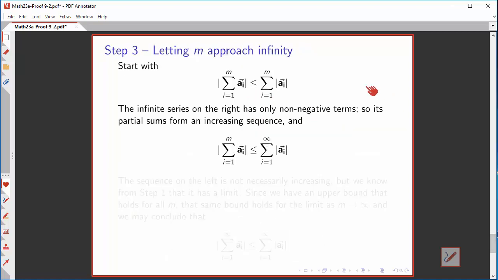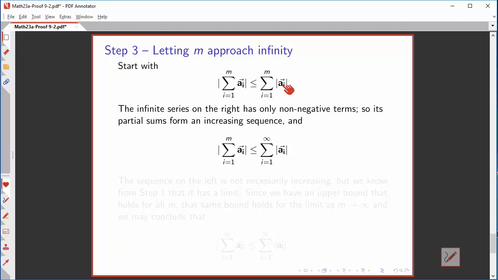Now we're almost done. We have to let m approach infinity, and this is a little bit tricky. What you want to do is first let m approach infinity on the right, and then let it approach infinity on the left. You can't just cavalierly replace m by infinity on both sides. What's nice about the right-hand side is that it's a sum of non-negative terms.